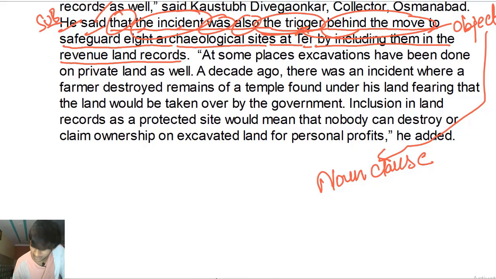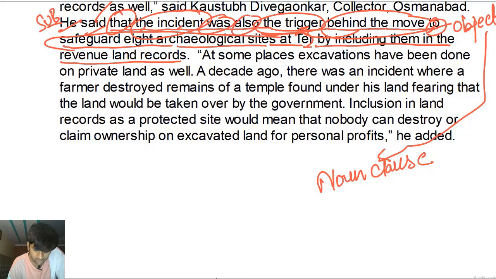Why trigger behind the move? In what manner, in what way? Why? To safeguard 8 archaeological sites. To safeguard 8 archaeological sites, where? At Ter. How? By including them in the revenue land records.